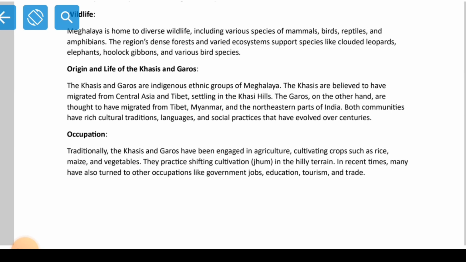So we know that very well, right? We have different cultures, different languages, and different types of social practices. However, we are very proud of our state, that our state is a matrilineal state where we take the surname of mother, right? Unlike the majority of Indian states, where they take the surname of father. However, in Meghalaya, we take the surname of mother, right?